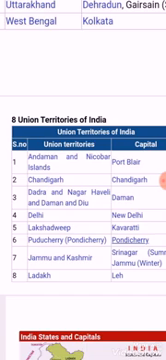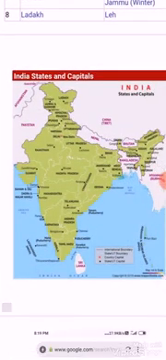And after the revoking of Article 370 in Jammu and Kashmir, Jammu and Kashmir was divided into two union territories known as Ladakh and Jammu and Kashmir.